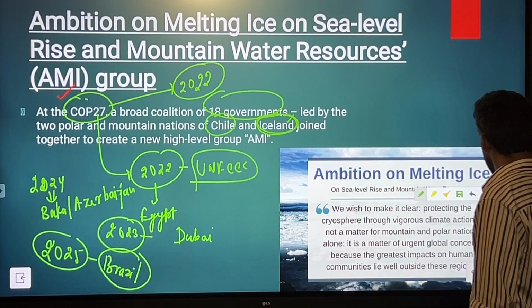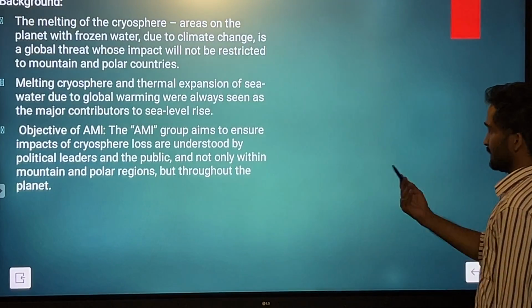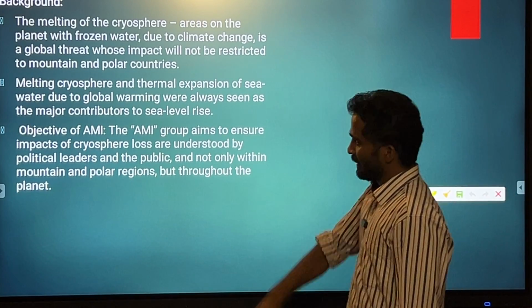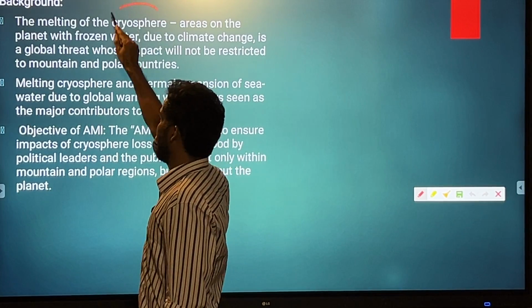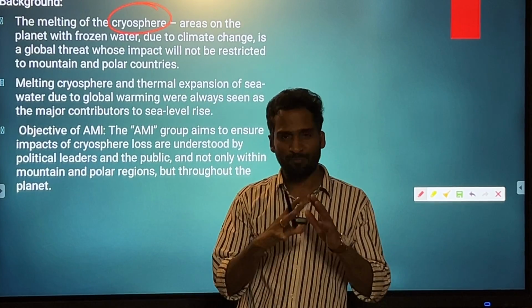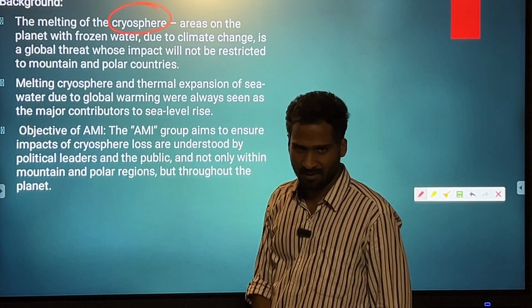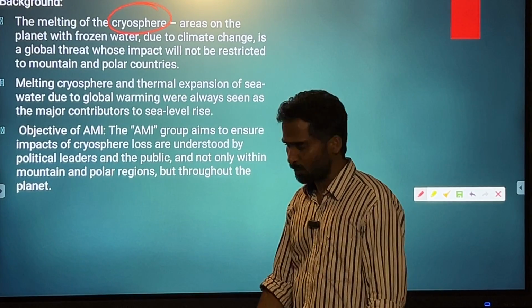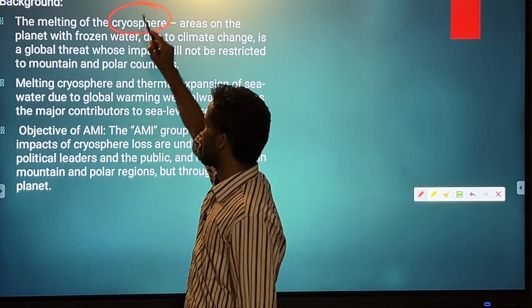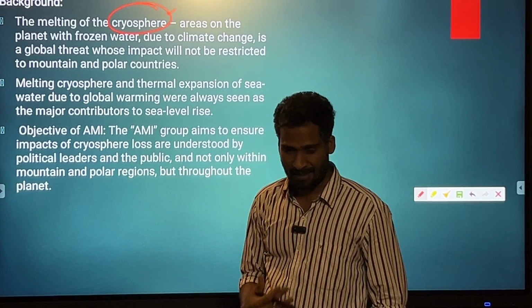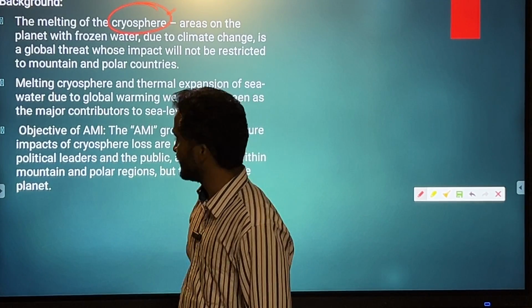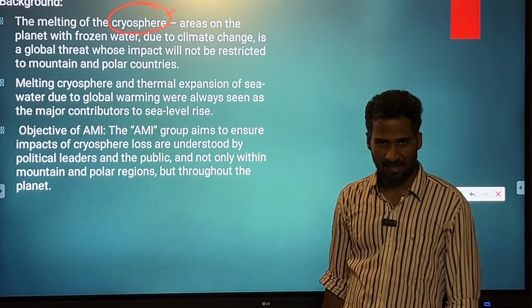So, the last slide of the day, the melting of the cryosphere. Cryosphere is nothing but the frozen part of the earth. So all those areas which have ice sheets or where the water is frozen are part of the cryosphere. Like we have lithosphere, rocky areas, hydrosphere, water areas, atmosphere, areas of air.